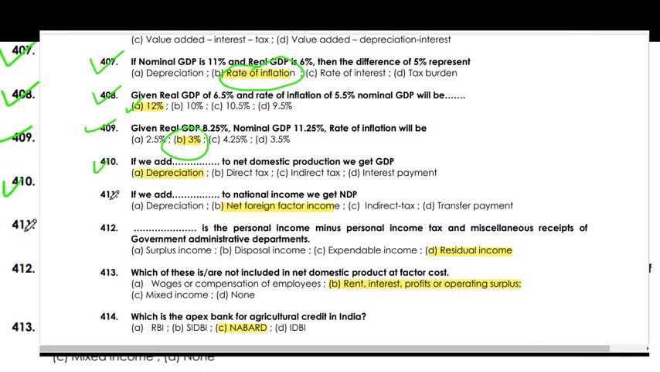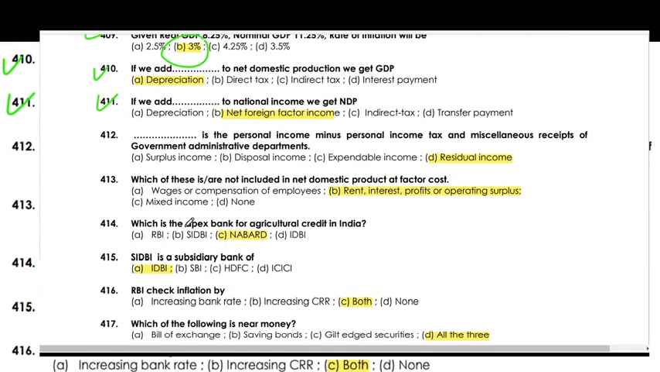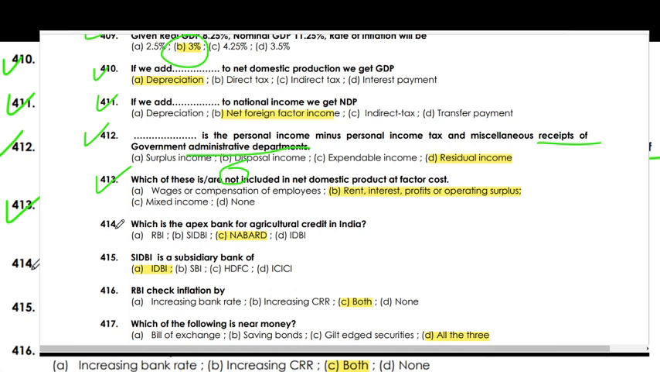If we add depreciation to net domestic product, we will get GDP. If we add NFIA to national income, we get NDP. Residual income is the personal income minus personal income tax and miscellaneous receipts of government administrative departments. Which of the following is not included in the net domestic product at factor cost? Rent, interest, profit and operating surplus will be included.